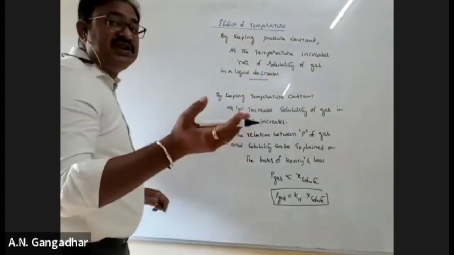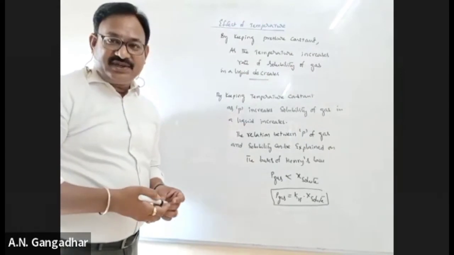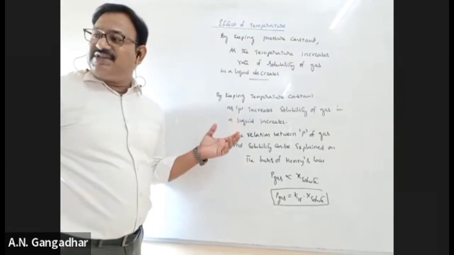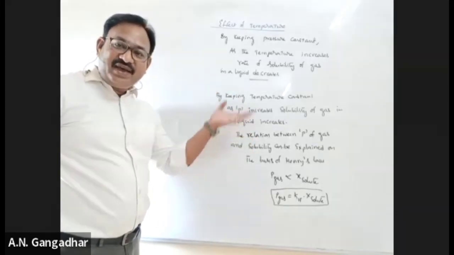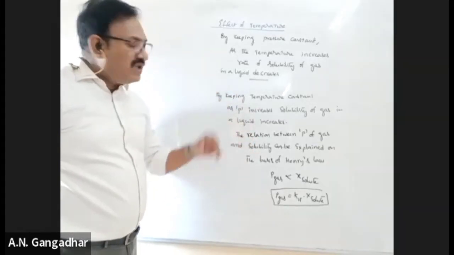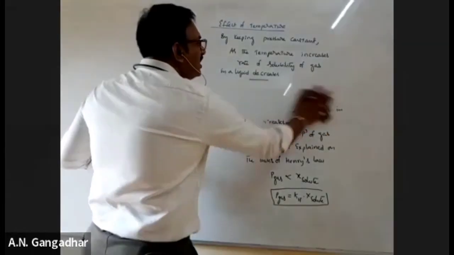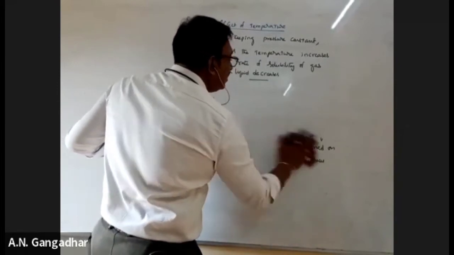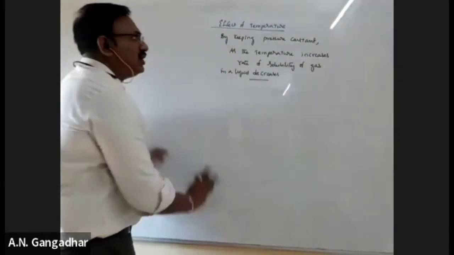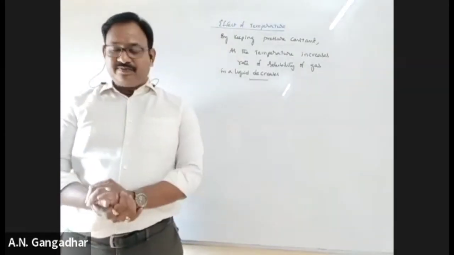Because as the temperature increases, kinetic energy increases. Gas will fly away. Understand? As the temperature increases, kinetic energy of gas molecules increases. That's why gas leaves the liquid. So that's why, by keeping pressure constant, as temperature increases, the solubility of a gas in a liquid decreases. Okay, so that's it. It's about the physical equilibrium.